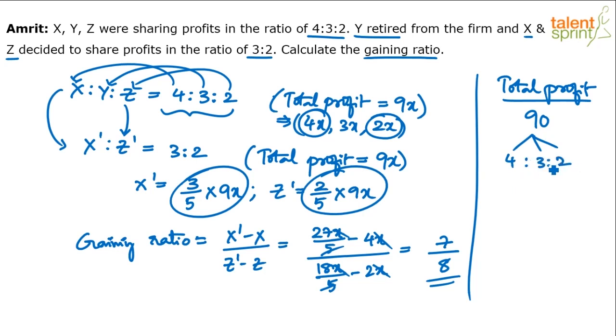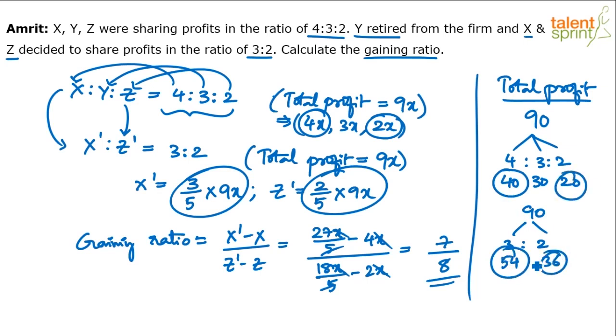4 parts, 3 parts, 2 parts. So it will be 40, 30, 20. Divide the same 90 in the ratio of 3:2. So 5 parts, each part is 18. So 3 18s is 54 and 2 18s is 36. So 40 becomes 54. Increment is how much? 14. 20 becomes 36. Increment is how much? 18. So 14 upon 18. 14 upon 18 is what? 7:8. So either way you get the same answer.